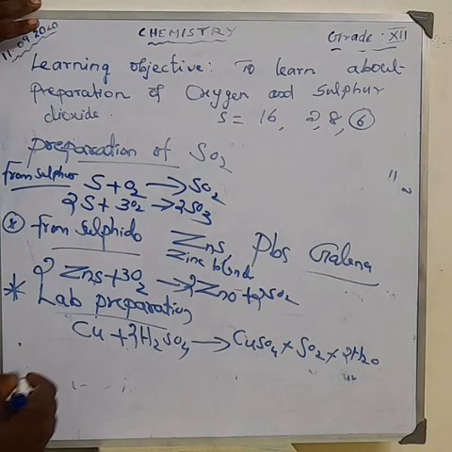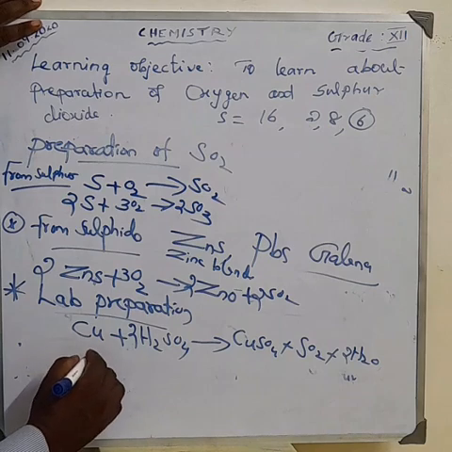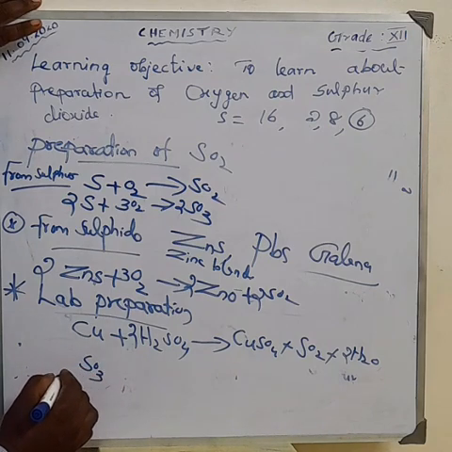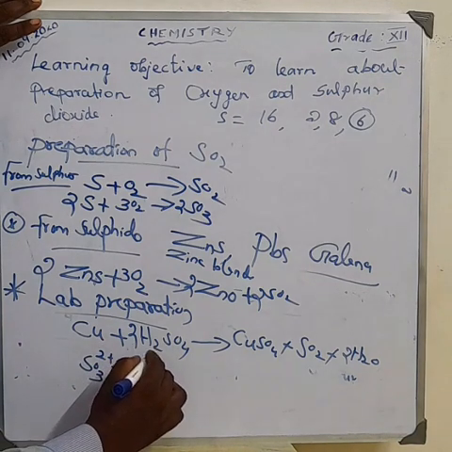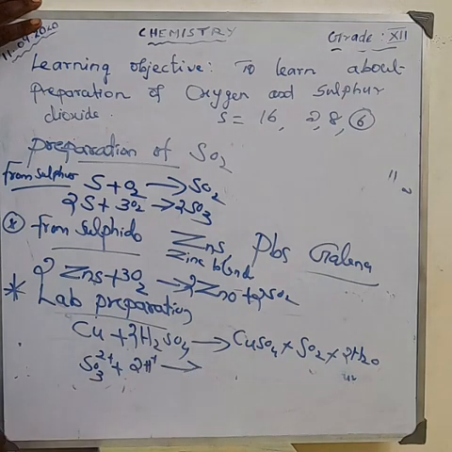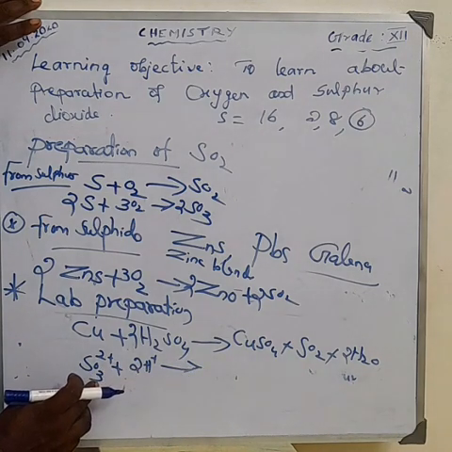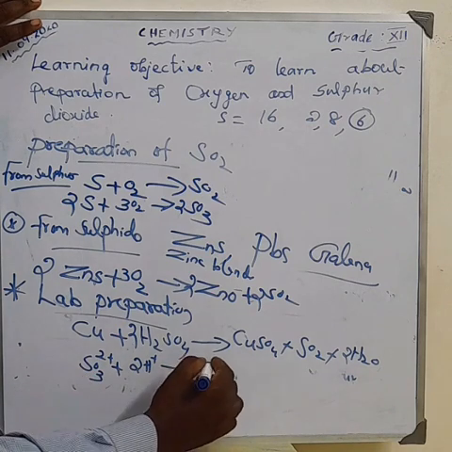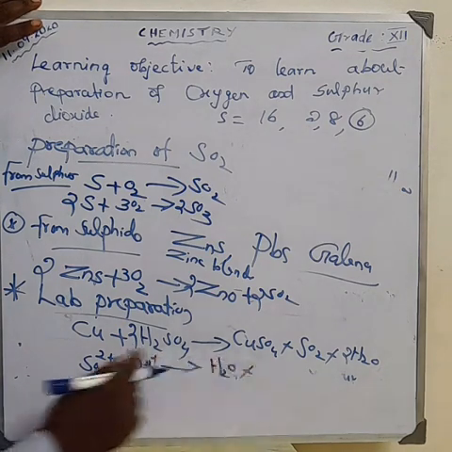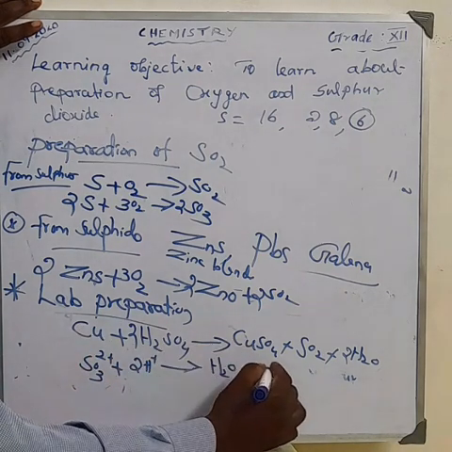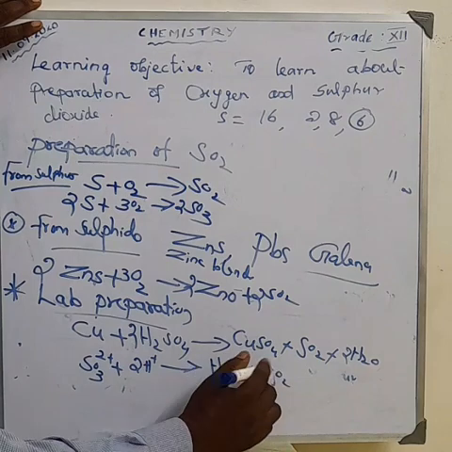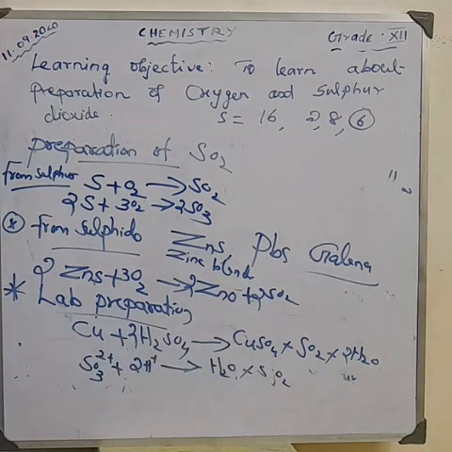Also, the reaction between sulfite ions, that is sulfite SO3 2 minus, and adding 2 H plus ions. What's the product? The hydrogen combines with oxygen to form water, plus here having SO3, that is the loss of one oxygen to form SO2. Okay, SO2. This is also one of the preparations.